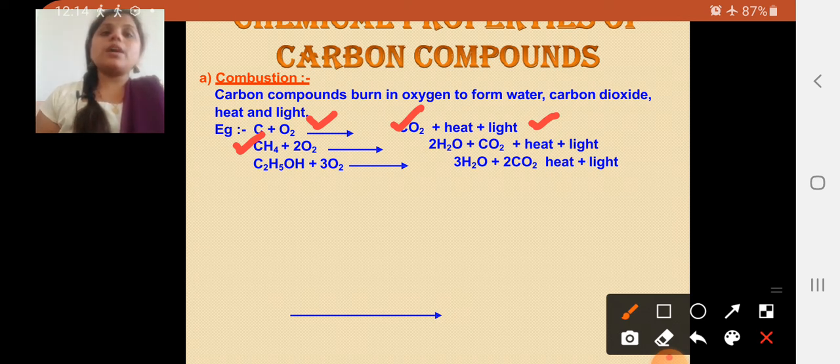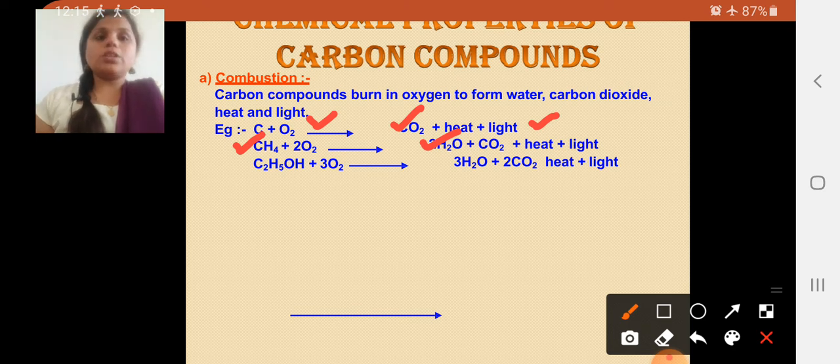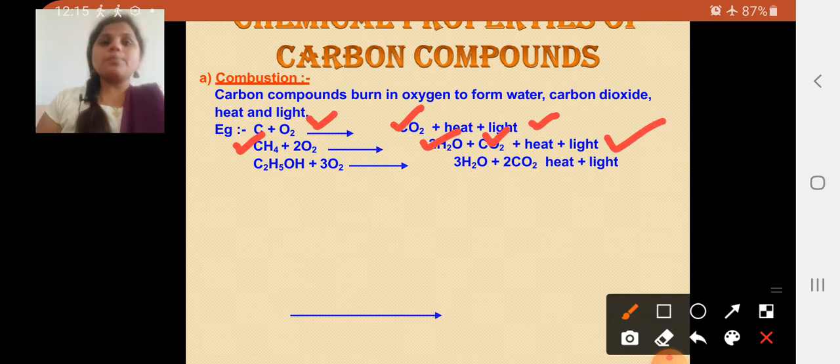Next, the second example is CH4. What do you mean by CH4? That is methane. So CH4 is reacting with two molecules of oxygen. Oxygen is how much? It is two molecules of oxygen. When CH4 reacts with the two molecules of oxygen, it gives rise to two molecules of water, that is H2O, and CO2, that is carbon dioxide, and heat and light is compulsory.